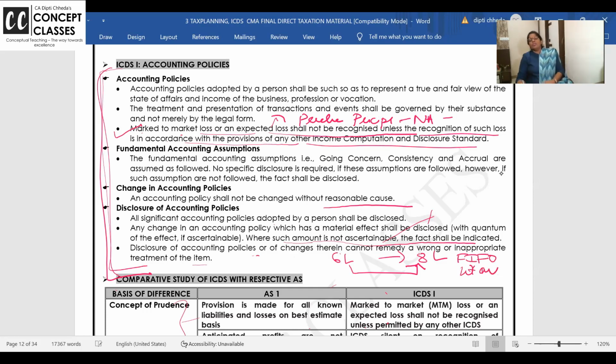I hope all of you know LIFO is not allowed. LIFO we do only in supermarkets, especially with perishable items. If we are picking up a bread packet, we take it from the back, because the one in front will expire tomorrow. So that is last in first out. I'm cracking a joke so that you remember we studied it in foundation and inter, but now it is not applicable. I'll discuss more of it in ICDS 2.